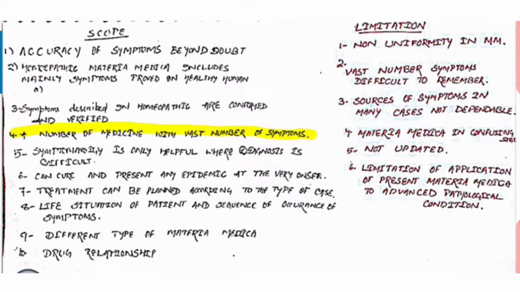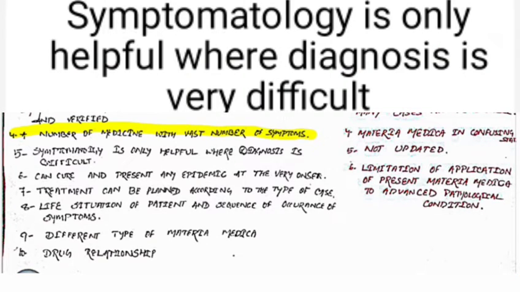The fifth point you can write is that symptomatology is helpful when the diagnosis is difficult. What does it mean? Sometimes very peculiar modern diseases are now coming in our society. For patients going towards allopathic treatment, sometimes the prognosis and diagnosis of the doctor fail, because the pathological picture of the disease changes from second to second.